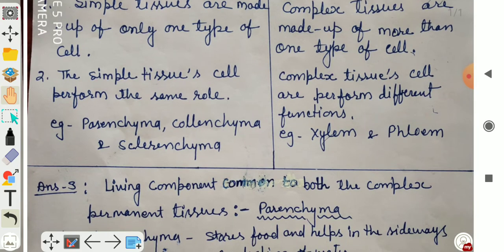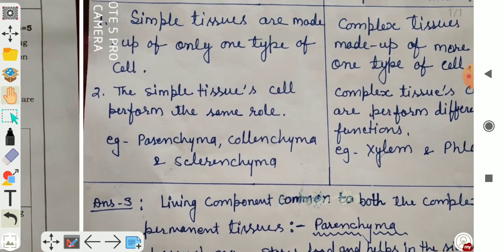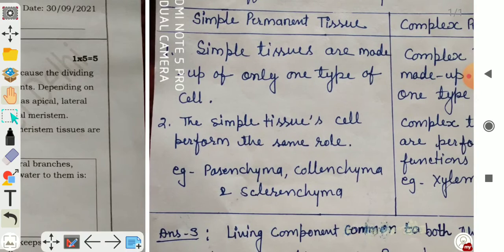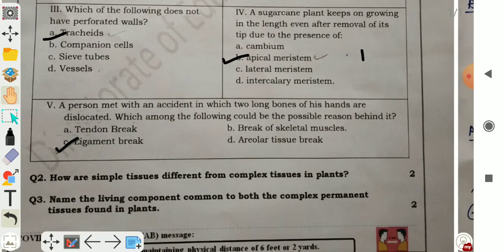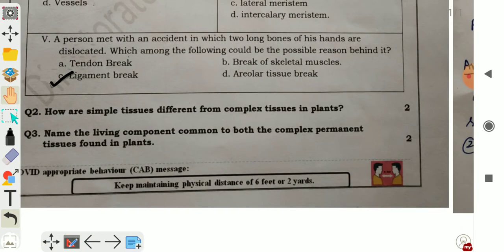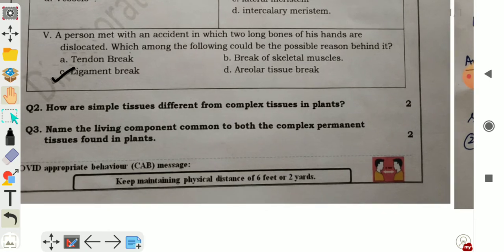Your next question is: name the living component common to both the complex permanent tissues found in plants. What do you have to tell? You have to name the living component which is common in both the complex permanent tissues. So which are both the complex permanent tissues?